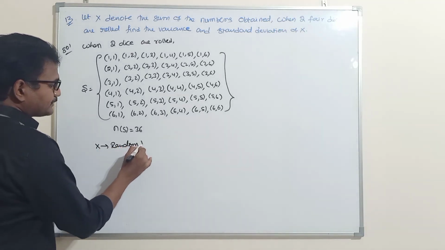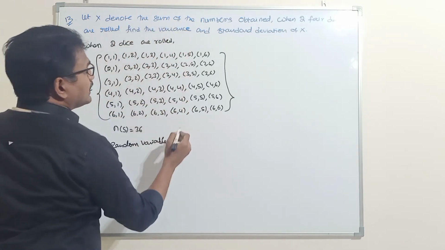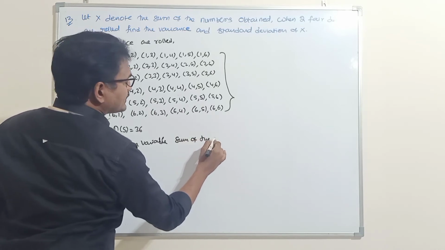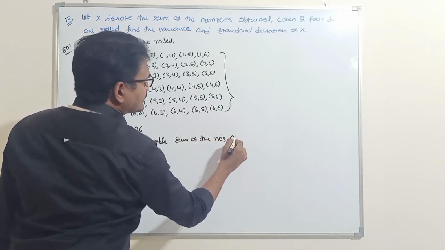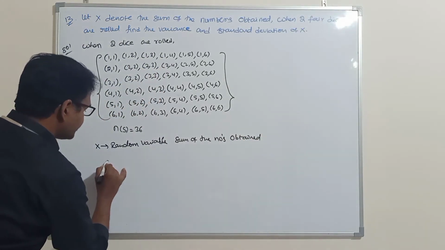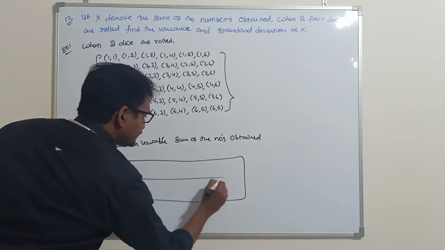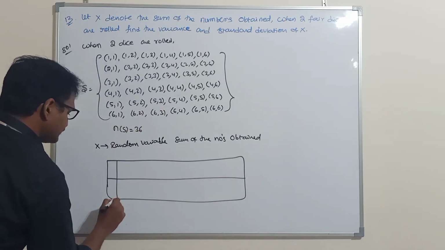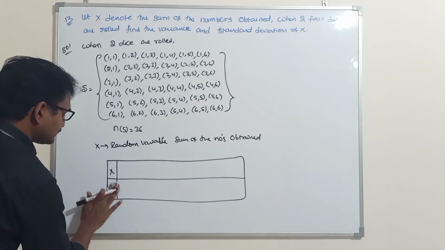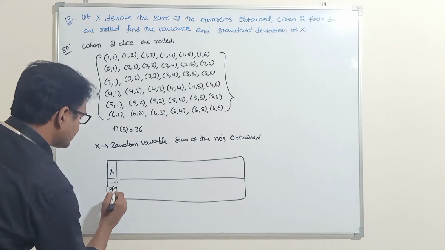X denotes the sum of the numbers obtained. So if you take a table for this: X and P of X.